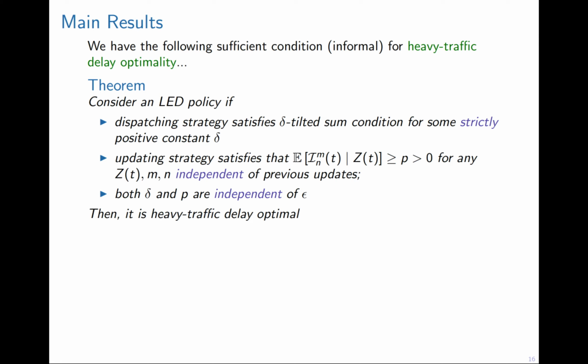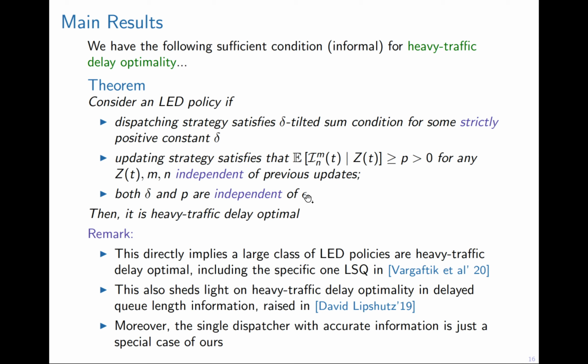For heavy traffic denormality, it actually requires slightly stronger conditions. The dispatching strategy should satisfy the condition with a strictly positive constant delta, and the updating strategy should satisfy the condition with independence across different updates. Both the delta and p are independent of epsilon. This directly implies that there is a large class of AED policies that are heavy traffic optimal, which definitely includes the specific one in the previous paper. Moreover, we should note that a single server with accurate queue length information is just a special case of the AED framework.